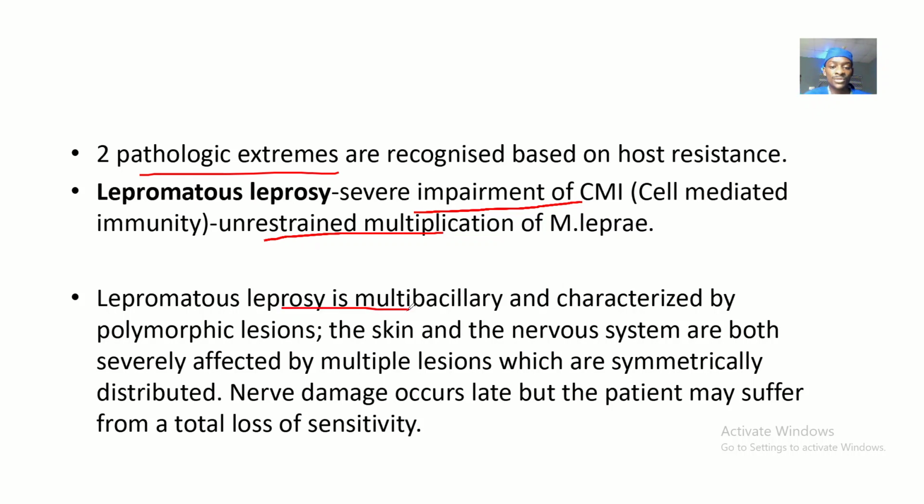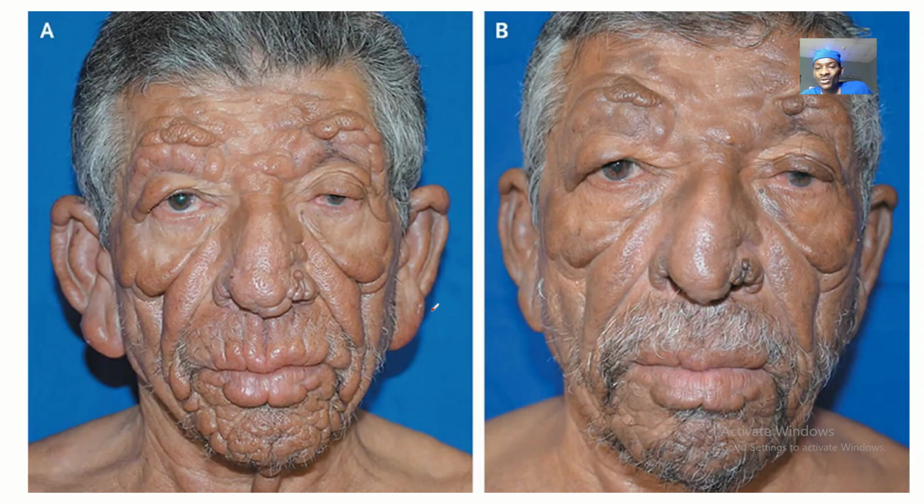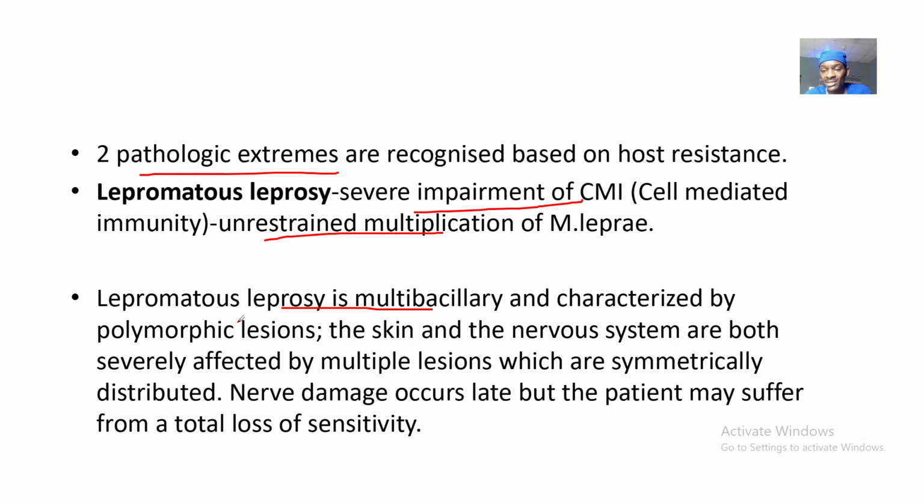So lepromatous leprosy is multibacillary. When they say multibacillary, that means the number of deformities or skin patches you'll be having on the skin will be more than 5. You can't even count them. Do you understand? It's a multibacillary condition. And it's characterized by what? Polymorphic lesions. The skin and the nervous system are both severely affected by multiple lesions, which are symmetrically distributed. Now, nerve damage occurs late, but the patient may suffer total loss of sensitivity.